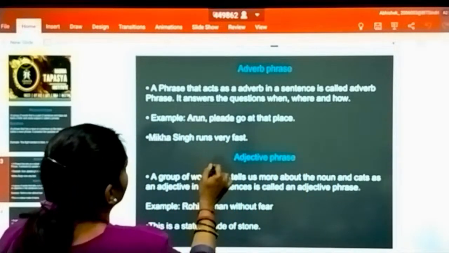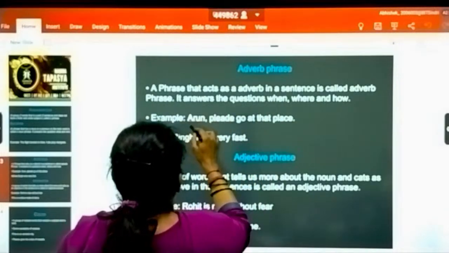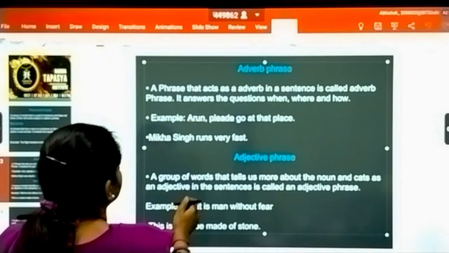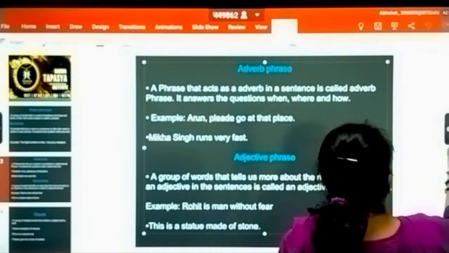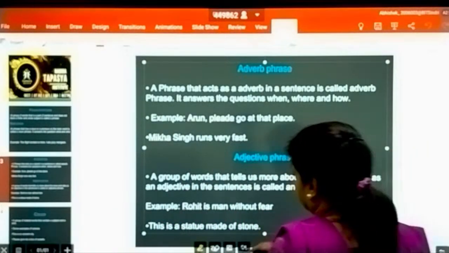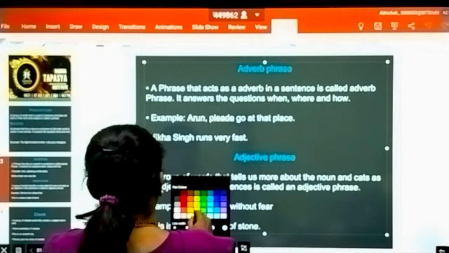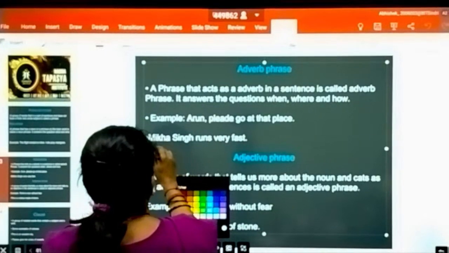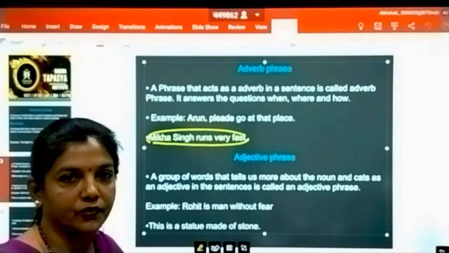So here, Arun pledge, go to a place. So Milkha Singh runs very fast. So these are the adverb phrases.